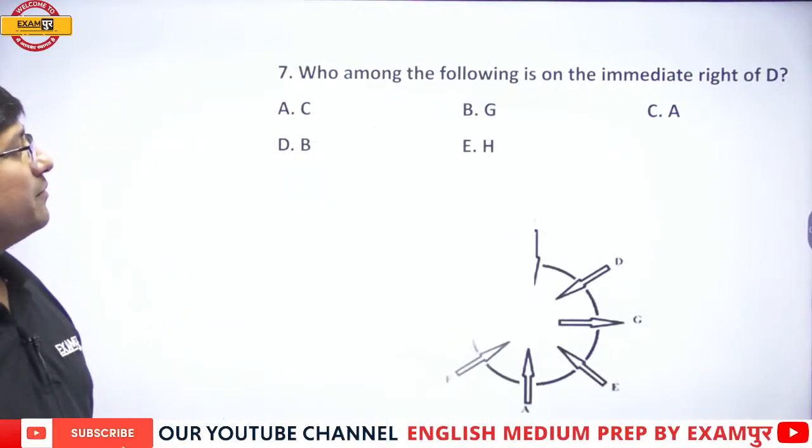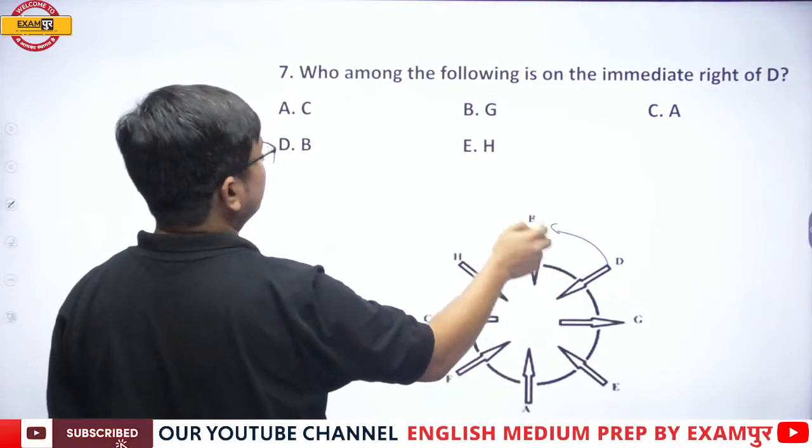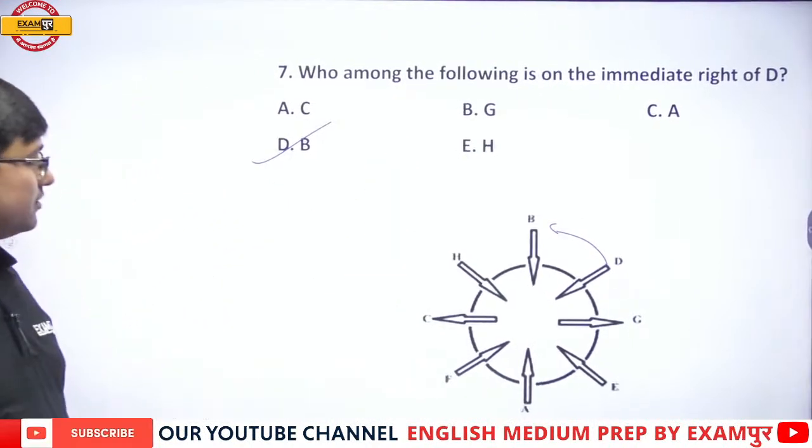Next: who among the following is on the immediate right of D? The one who is on the immediate right of D is B, and that's the right answer.